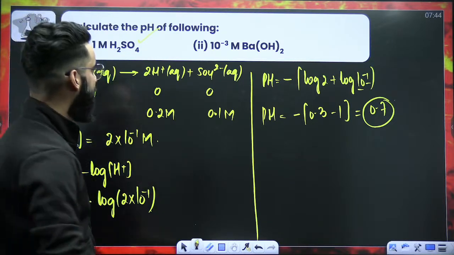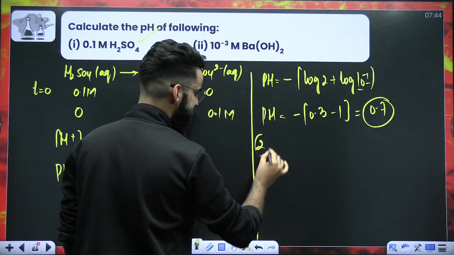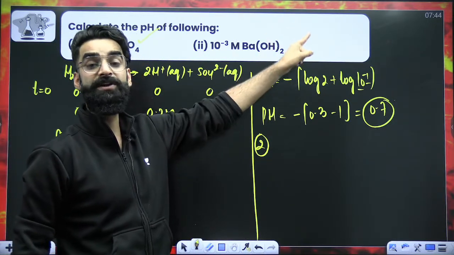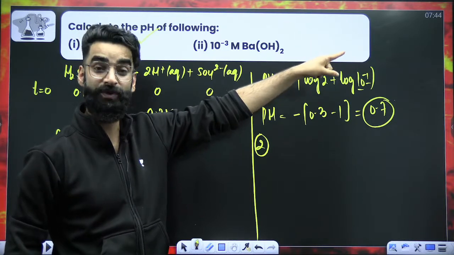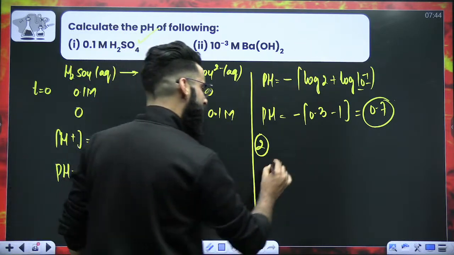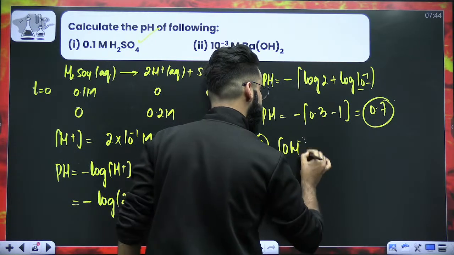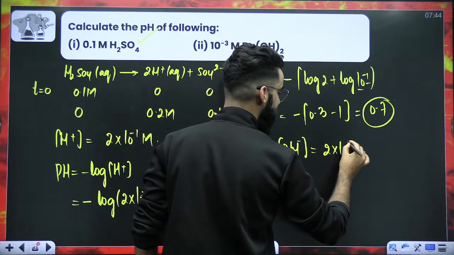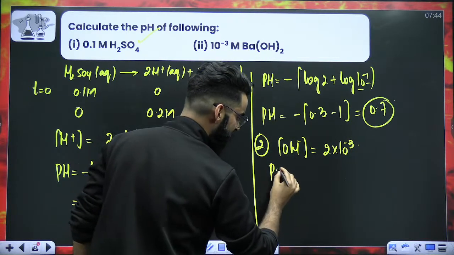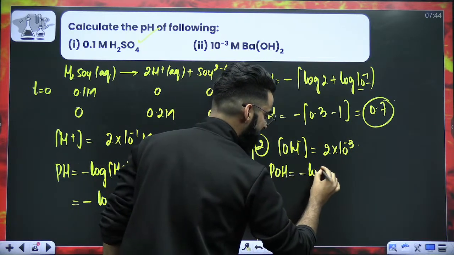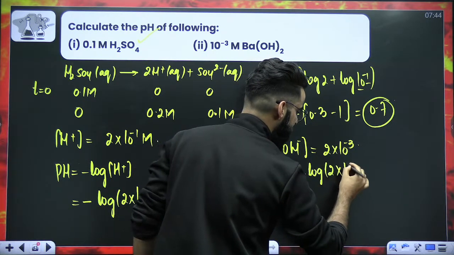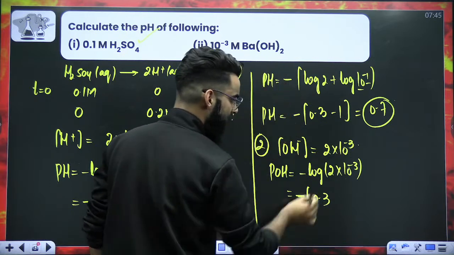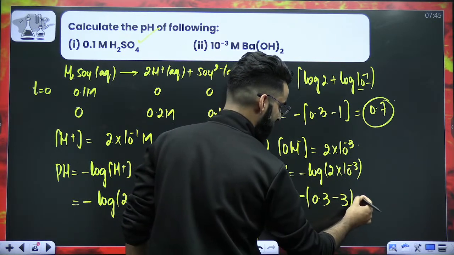All right, one more thing. Look at the second question. Ba(OH)2, how will it undergo dissociation? Ba 2+ plus 2 OH-. So if I ask you directly, what will be the OH- concentration? It will be 2 times 10 raised to the power minus 3. If I ask you what is pOH, minus log of 2 into 10 raised to the power minus 3, which is minus log 2 is 0.3, and minus 3 at the end.